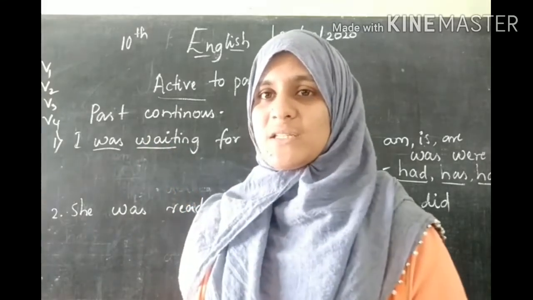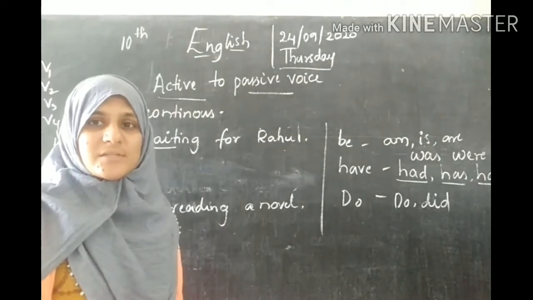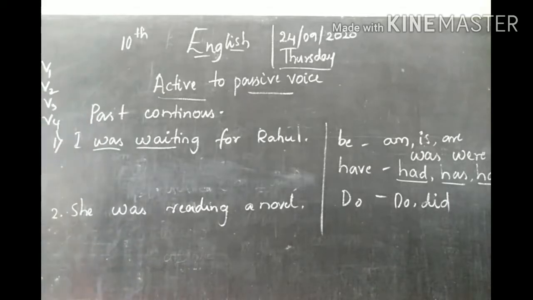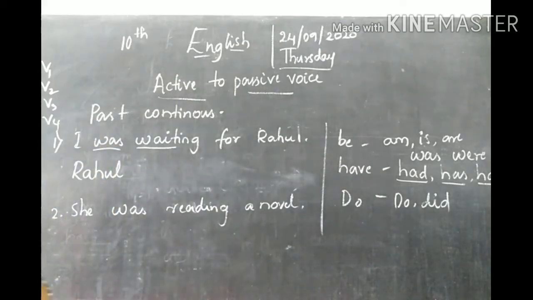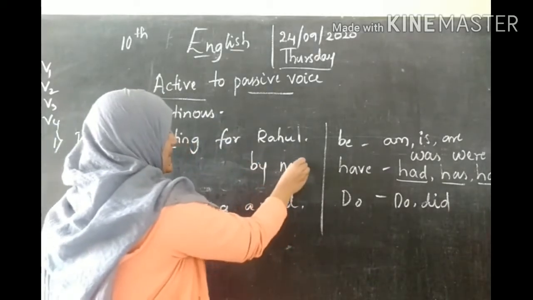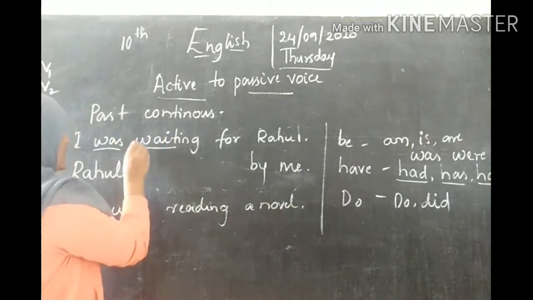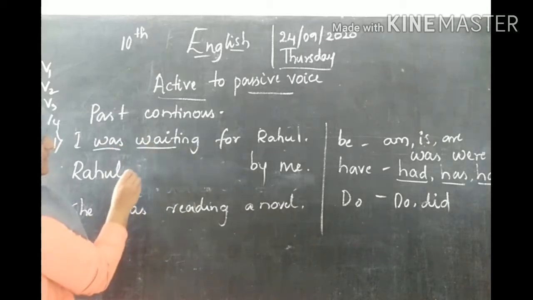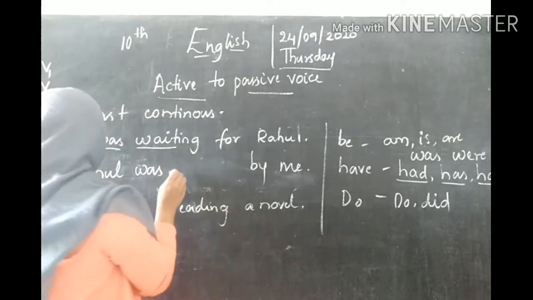How do you have to change it? You know the rules, just apply them. The first rule is to interchange the position of subject and object. So the first is I was waiting for Rahul. You just have to write Rahul, and I becomes me, by me. This is the first rule. And Rahul, they've given was waiting. You just have to write was, it is the same because Rahul is singular.